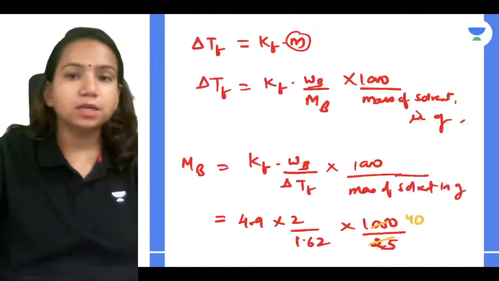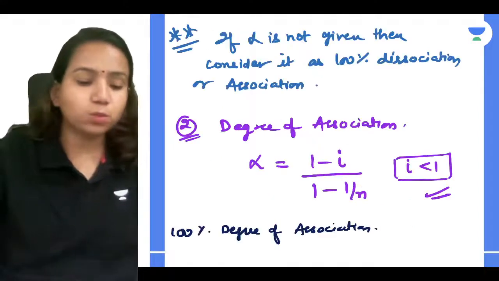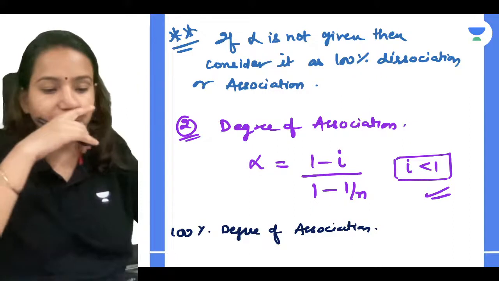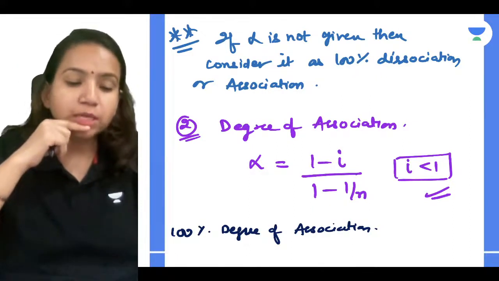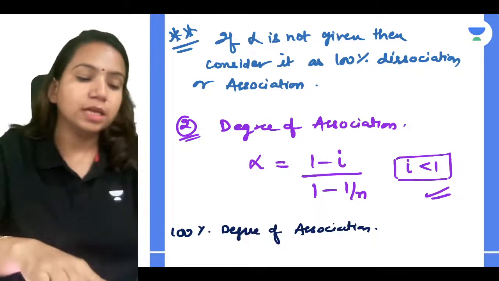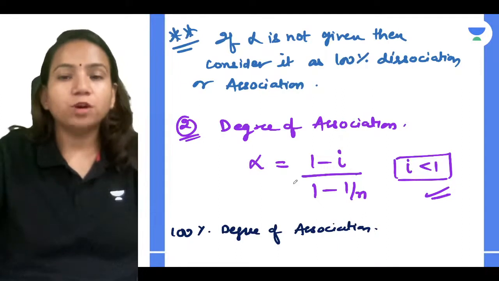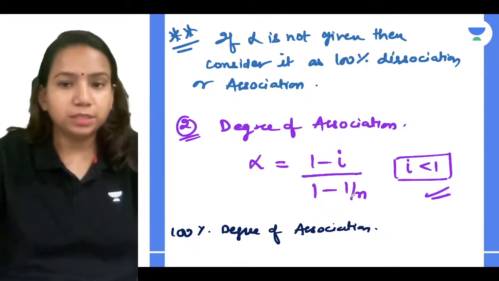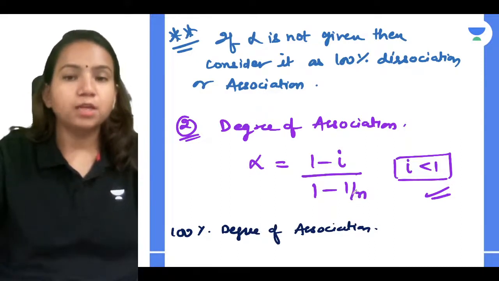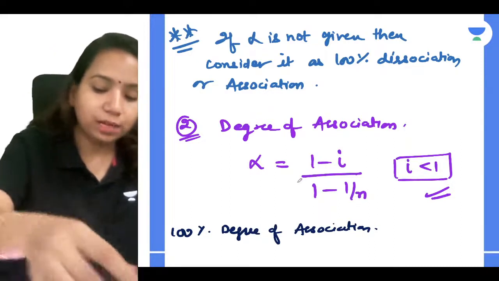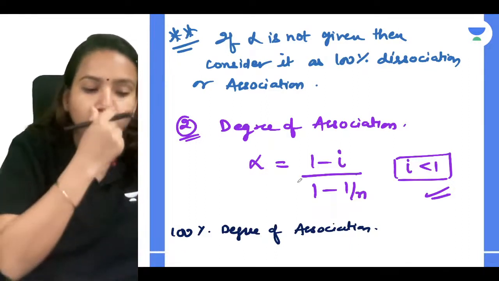Tell me, guys. See, I'll show you. We have learned that, no? 1 minus i divided by 1 minus 1 upon n. Very good. What you have to know is a very simple thing, guys, that I can consider the i I have got for the association, because it is forming a dimer. So if it is forming a dimer, can I calculate the alpha according to that? Let's check whether we will be able to do it or not.